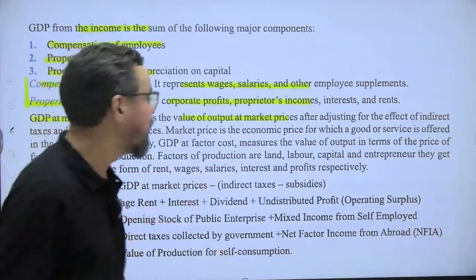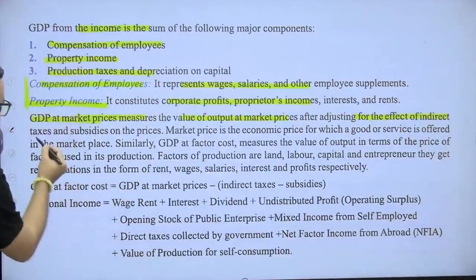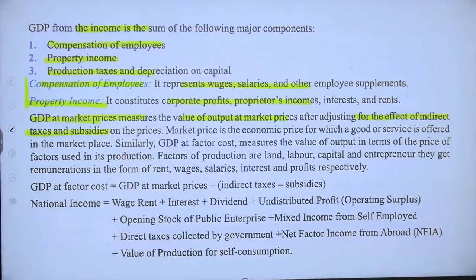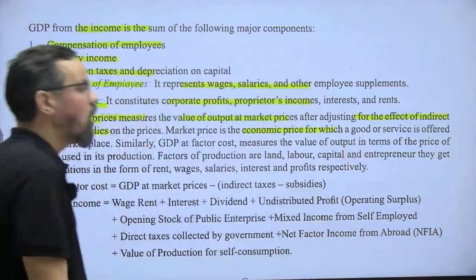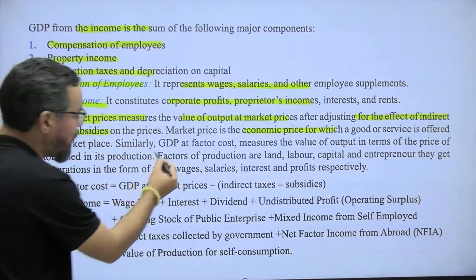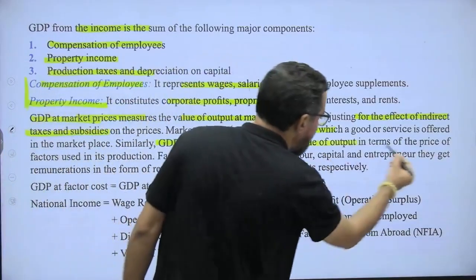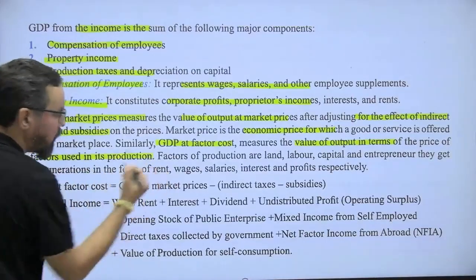So simple, right? After adjusting the effect of indirect taxes and subsidies on the prices, market price is the economic price for which a good or service is offered in the marketplace. GDP at factor cost measures the value of output in terms of prices of factors used in production.